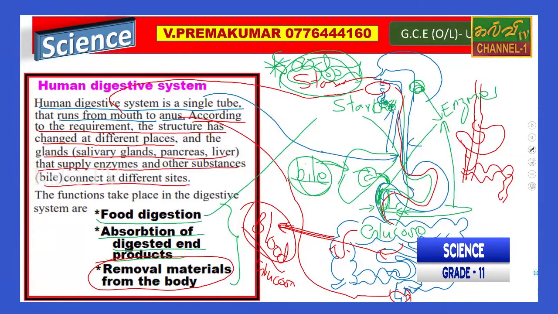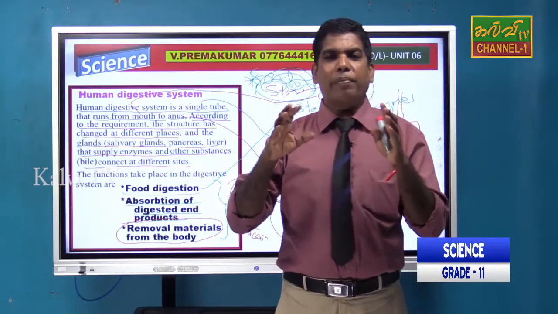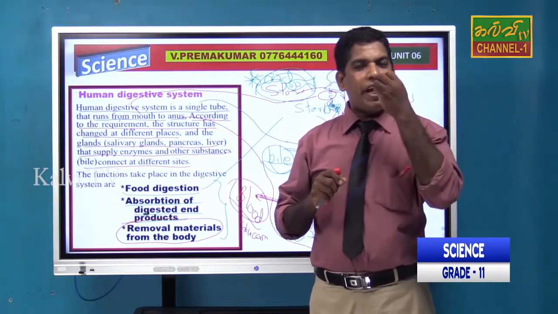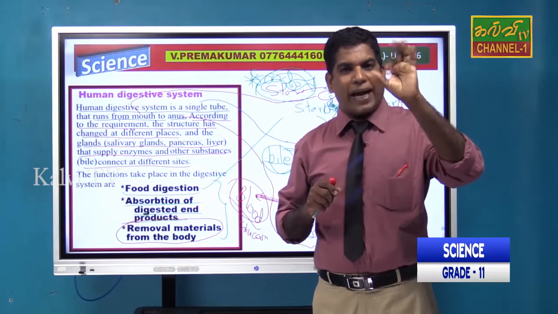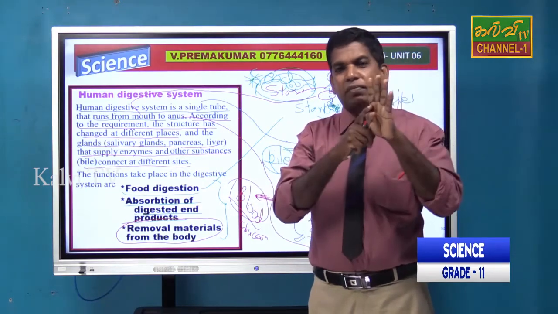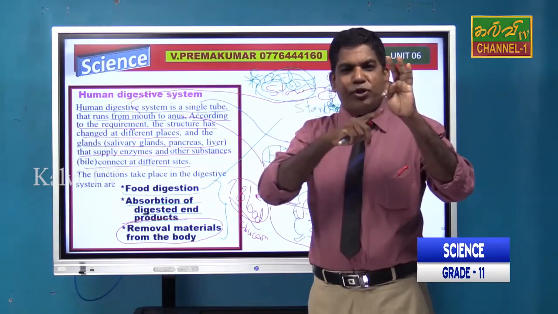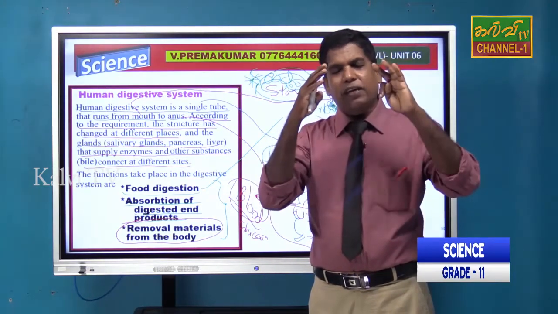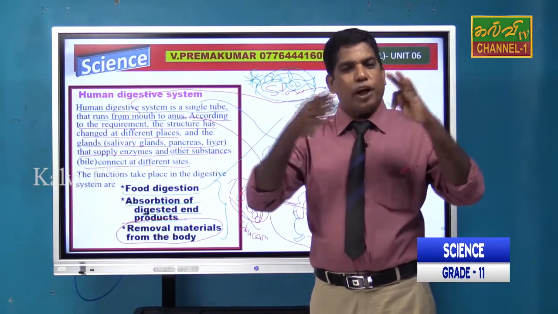Removal of materials. Why do they mention removal? You should know that. There are three functions they have mentioned. One is that when we eat food, it is going to be digested. That is the first one. The second one is that it is going to be absorbed. The third one, I expected, is that it should be excreted from the body.